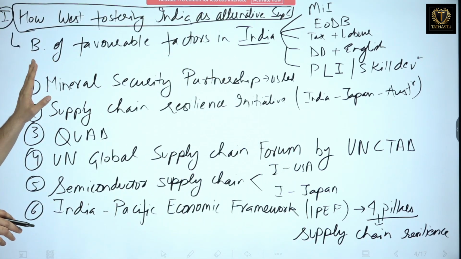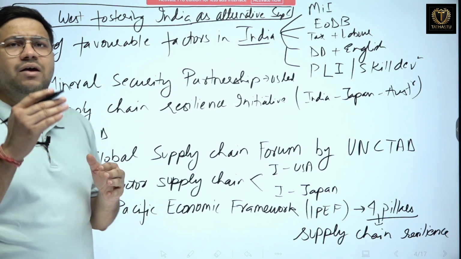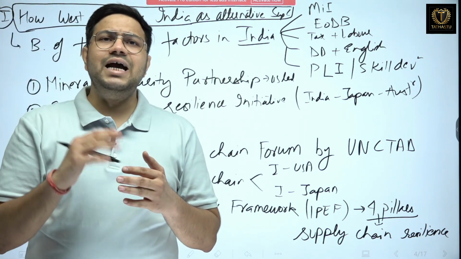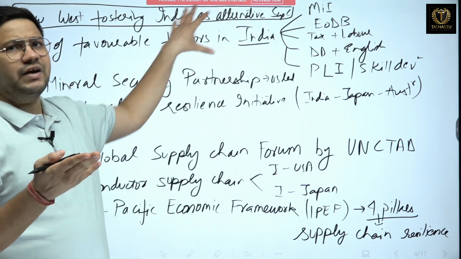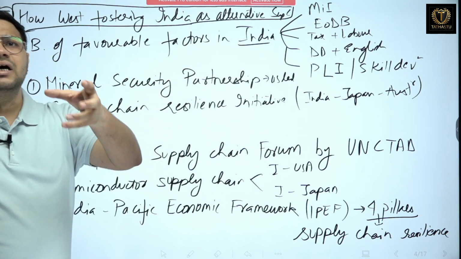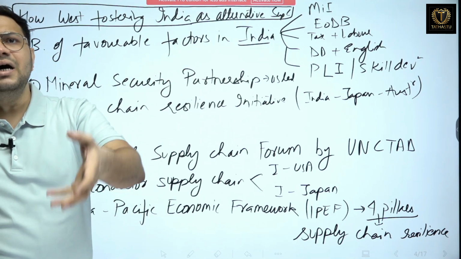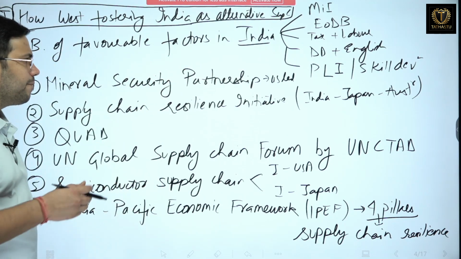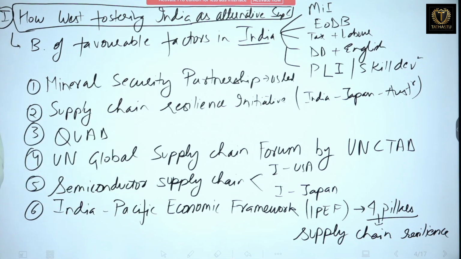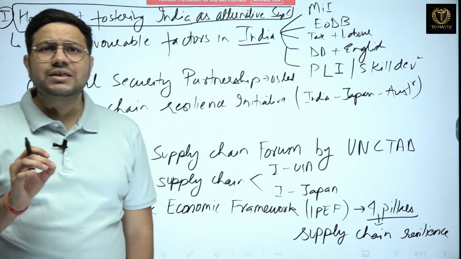So this is the background of why the West is looking towards India as an alternative to China. Because of these factors, they find that India could be a better destination, a better alternative. So these are the initiatives that have been taken by the West. Number one is the Mineral Security Partnership. Now, this Mineral Security Partnership is a US-led initiative.